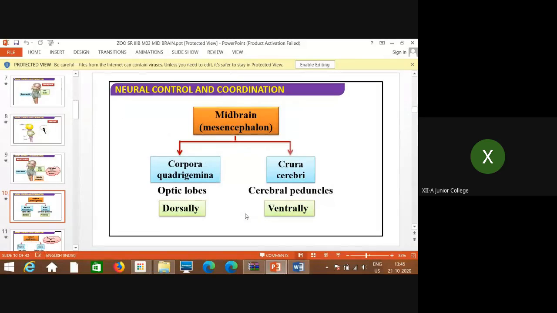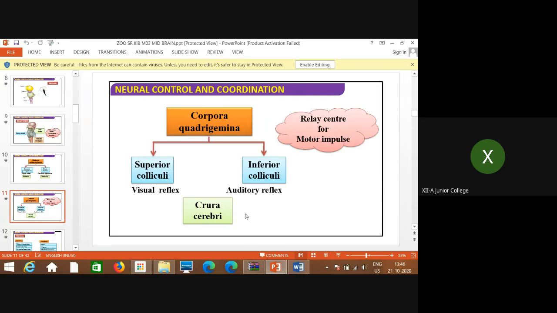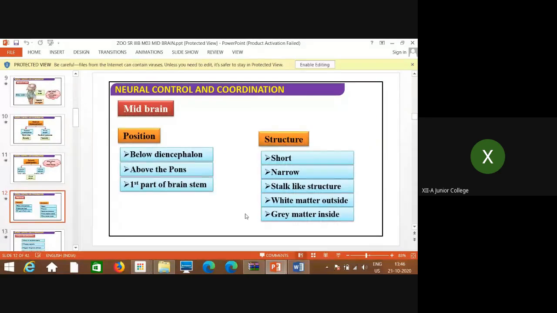The midbrain, mesencephalon, is divided into corpora quadrigemina, including optic lobes, and crura cerebri, that is cerebral peduncles, ventrally. Again, corpora quadrigemina, superiorly related to visual reflex, inferiorly to the auditory, that means hearing, and it is considered to be the center for motor impulse, position, and structure.